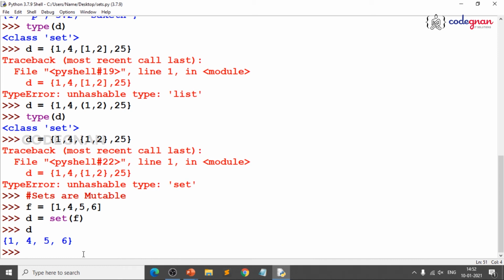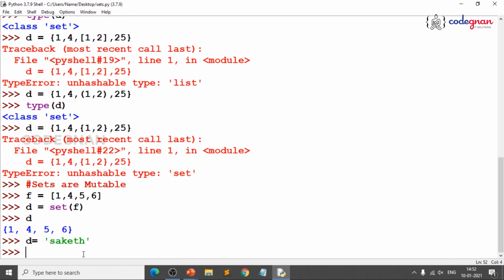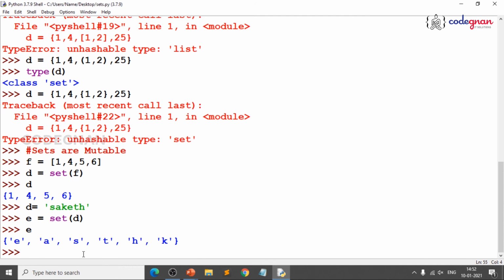That means you can convert anything to a set, whether you create a list or a tuple, or even, suppose you give D is equal to my name, and again you give E is equal to set of D. Even if you are giving a string, automatically that becomes a set. What is happening over there? Yes, it is splitting. You see, there is no specific order. These are some key points and tricks in Python where you just start exploring them. That is my main intention.